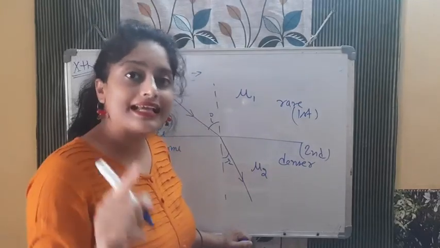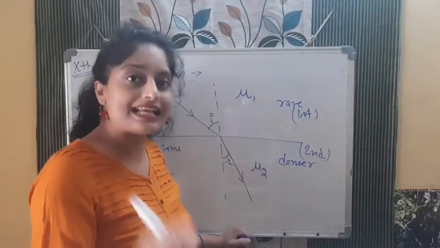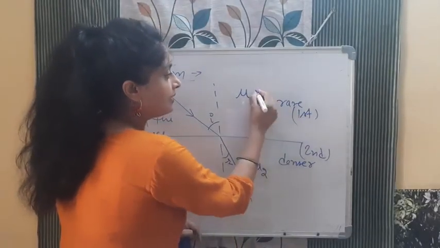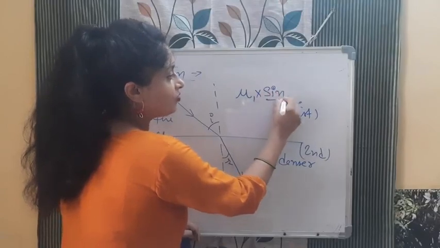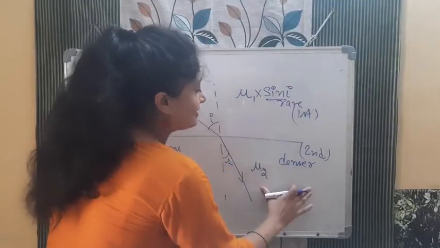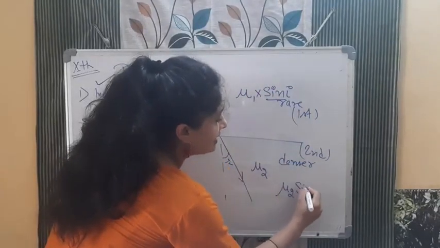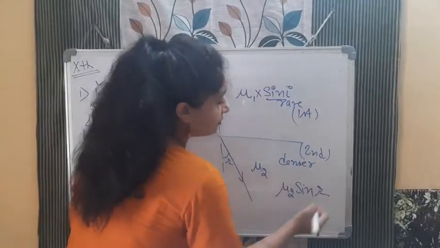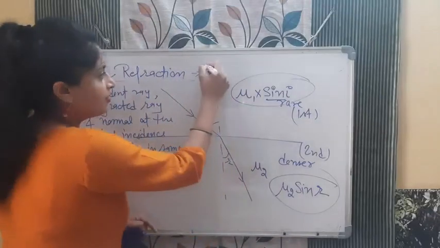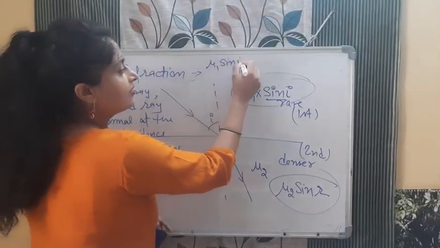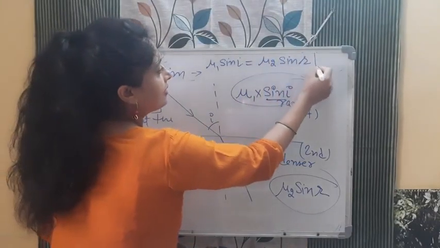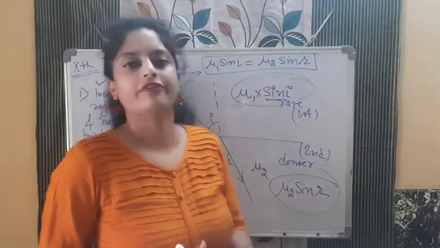So according to the second law of refraction, which we also call Snell's law, the refractive index of the medium multiplied with the sine of the angle of incidence, whatever the angle is, sin I. For this one, if we write for the second medium, then mu2 sine into what is the angle, R here. And according to the second law, this thing is equal to this one. It means mu1 sine I1, or I only, is equal to mu2 sine R. This is the second law of refraction.